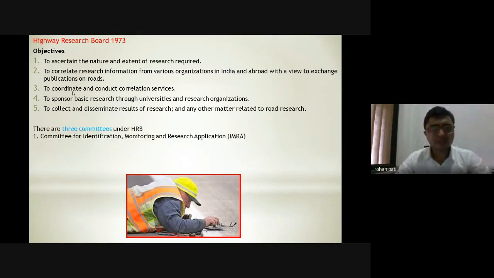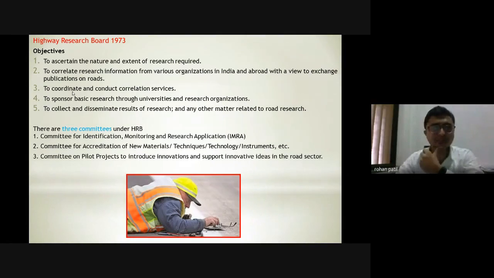The three committees under the Highway Research Board are the Committee for Identification, Monitoring, and Research Application, then the Committee for Accreditation of New Materials, Techniques, Technology and Instruments, etc., and then the Committee on Pilot Projects to introduce innovations and support innovative ideas in the road sector. Whenever we go for new research or new utilization of technology, it is done on some pilot project.